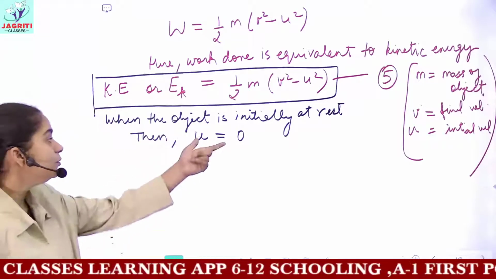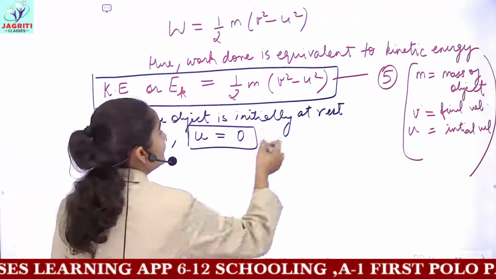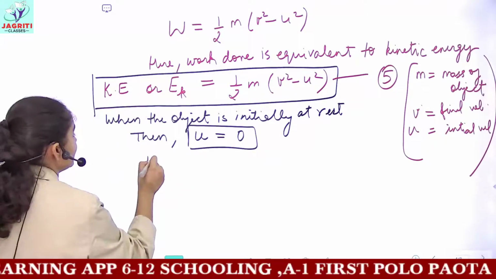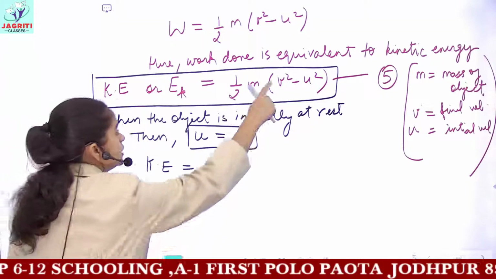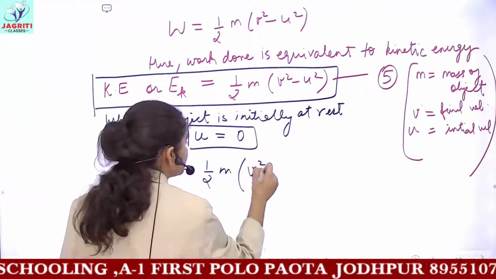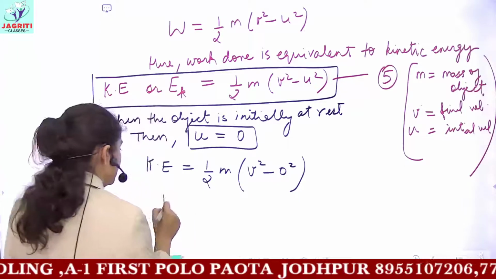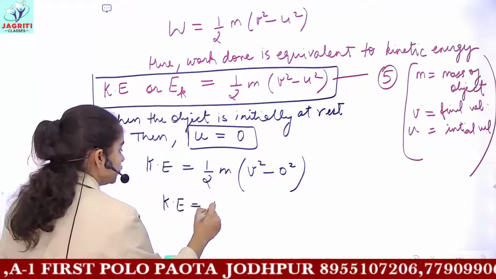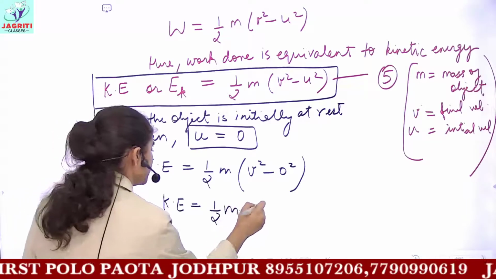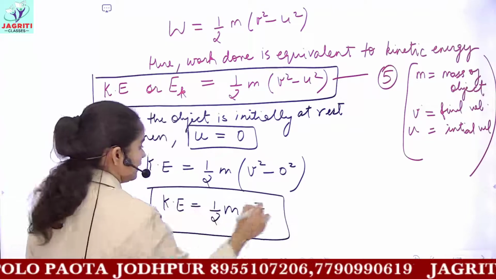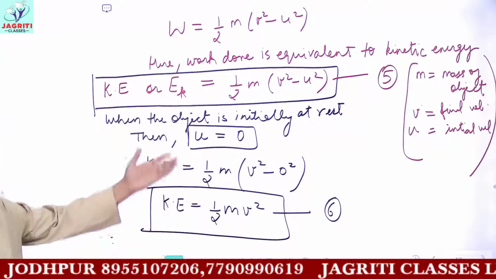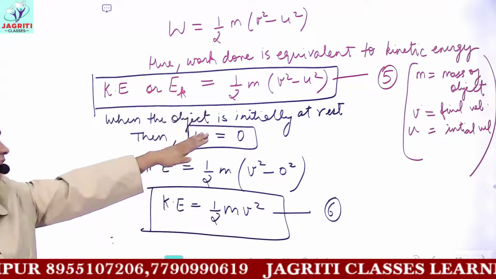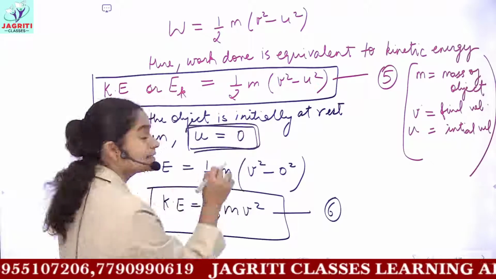If I put u equals to 0 in this fifth equation, then I get kinetic energy is equal to half m v square minus 0 square, which would be v square minus 0 square. So the final expression which I would be getting is half mv square. And this gives you a final equation for calculating kinetic energy when the object is at rest initially, when the initial velocity is 0.